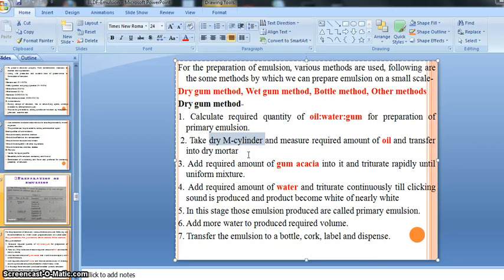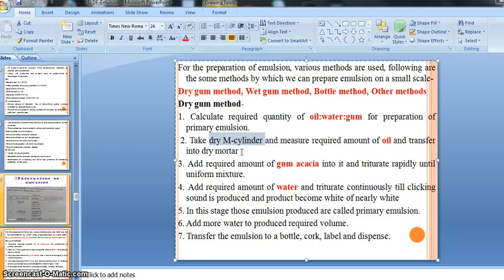By using the dry measuring cylinder, we have to measure the required amount of oil, right? After measurement of the required amount of oil in a dry measuring cylinder, we have to transfer that oil into a dry mortar. We have to select a dry measuring cylinder and a dry mortar. First of all, I just have to say what kind of apparatus we need.